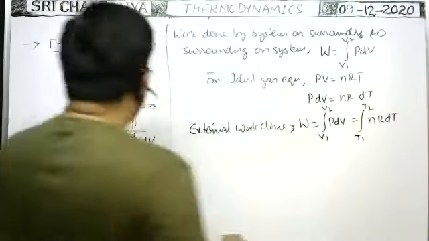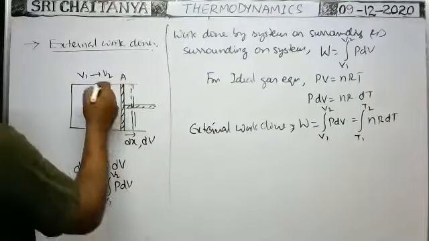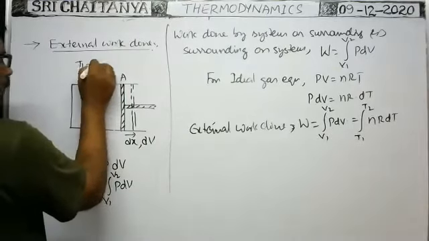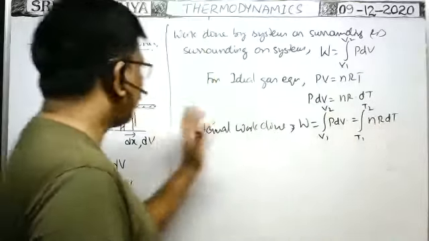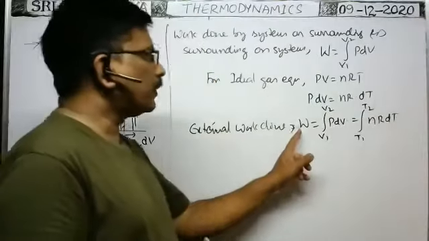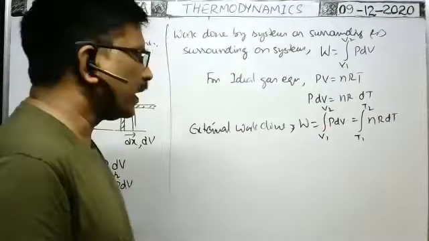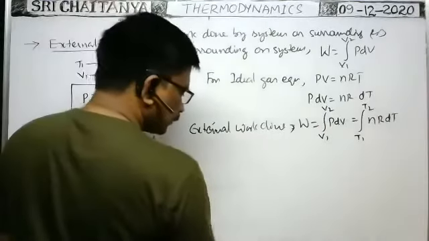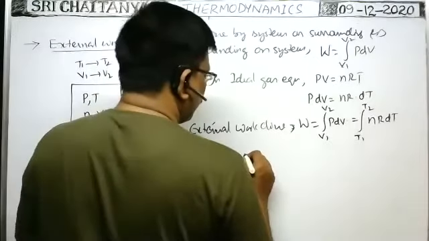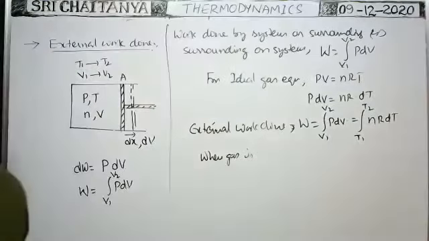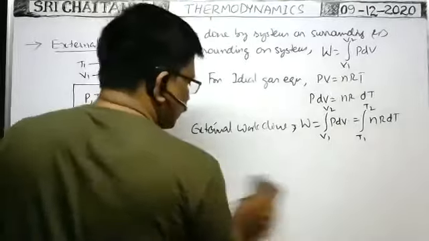When the gas expands and the temperature of the system changes from T1 to T2, the formula for work done is this one. If you are given the change in volumes, the formula for external work done is the other one. So when gas is expanded, the external work done is positive.